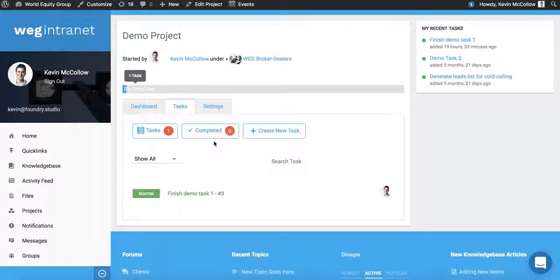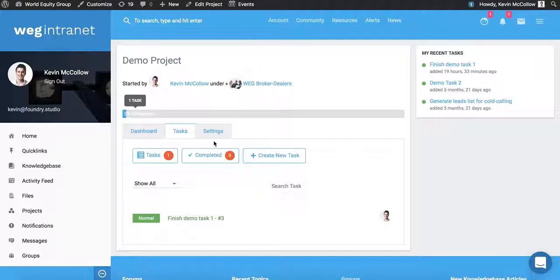So in the next video, you will see the task overview, and you will see how we can move this progress bar along in terms of completing said project.